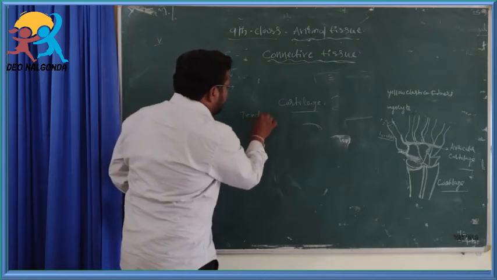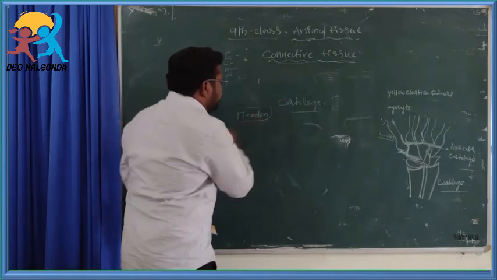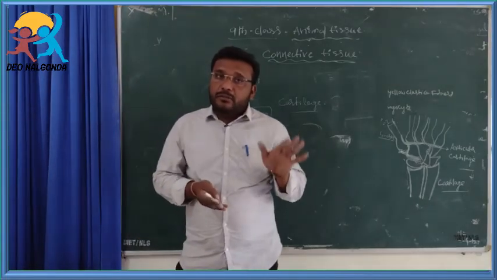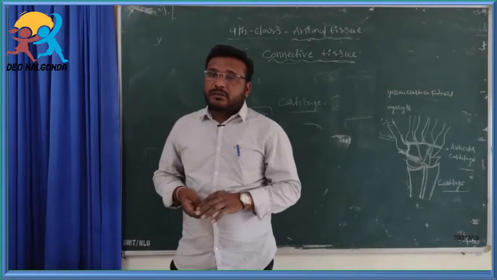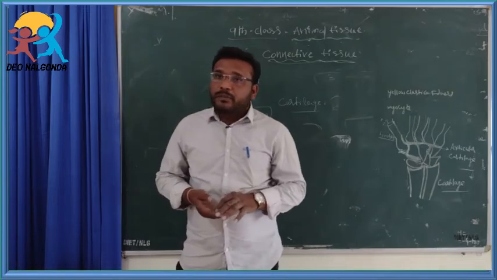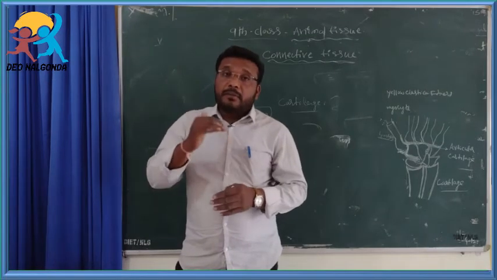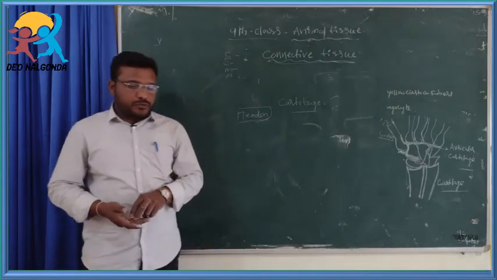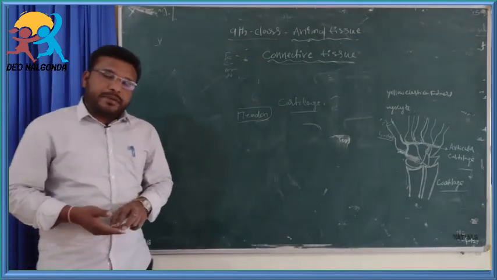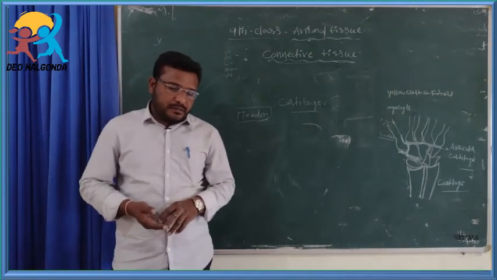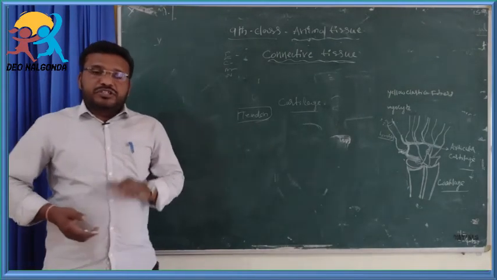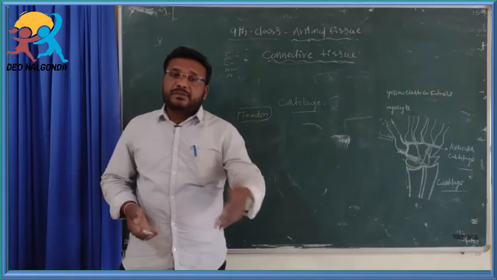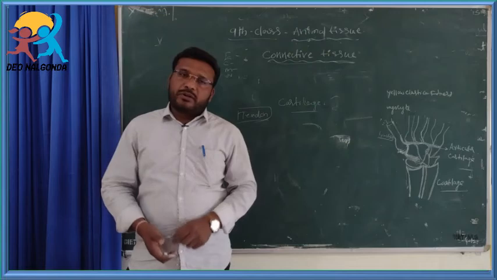Tendon is one type of connective tissue which connects bones and muscles, helping body movements. It is also made up of fibers. The tendon joins the muscles and bones, and these help the movement of the body.